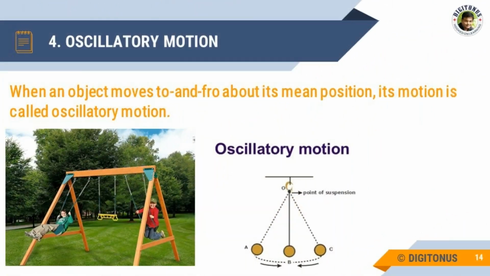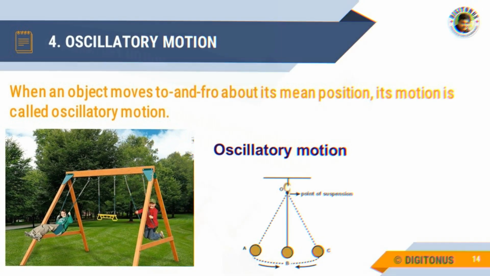Now let us discuss oscillatory motion. See, when an object moves to and fro about its mean position, its motion is called oscillatory motion. For example, the motion of a swing. It is an example of oscillatory motion. The pendulum of a clock is also an example of oscillatory motion.